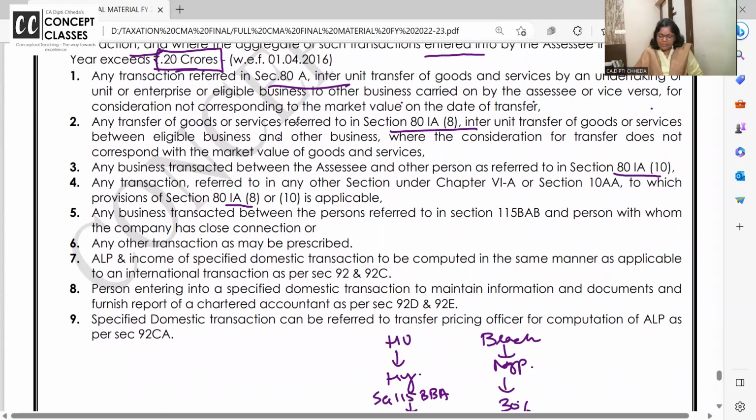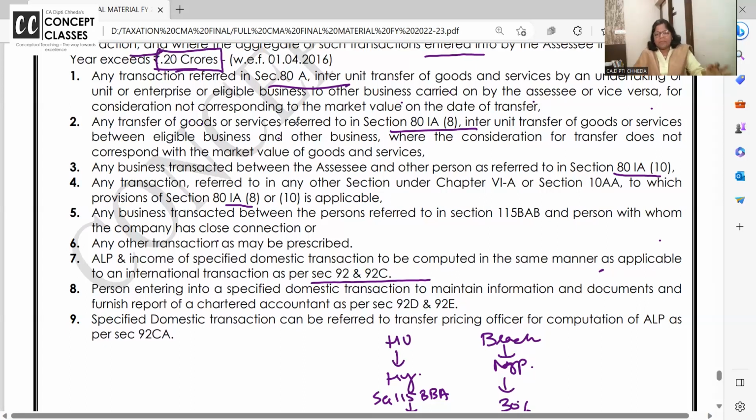Any business transaction between person referred to in section 115BAB with whom company has closer connection, and all, or any other transactions. Arm's length price and income of specified domestic transaction to be computed in 92C, जो भी method है, CUP method ये वो, person entering into specified domestic transaction.